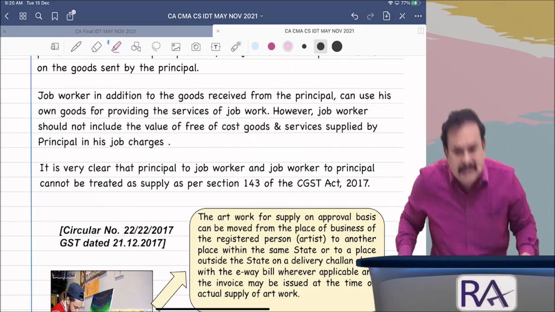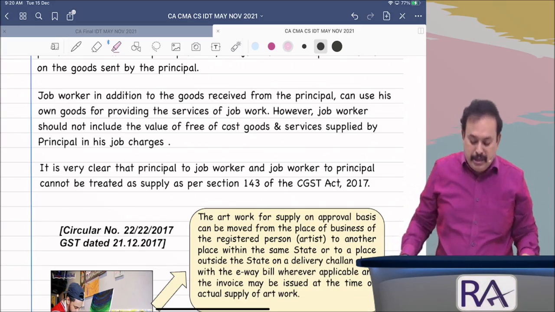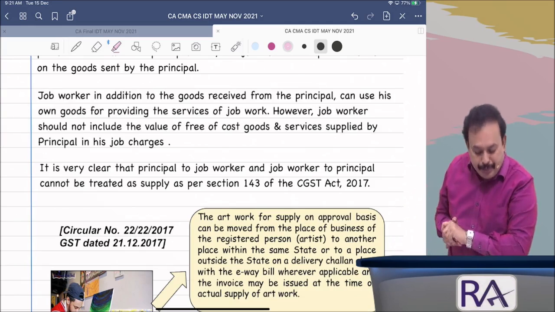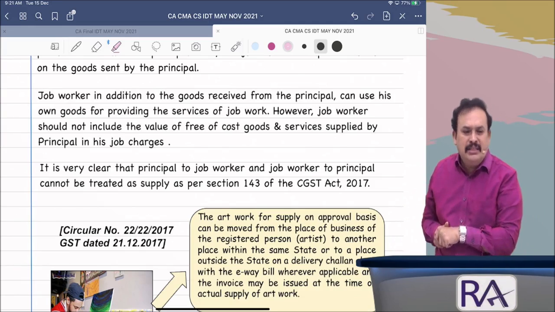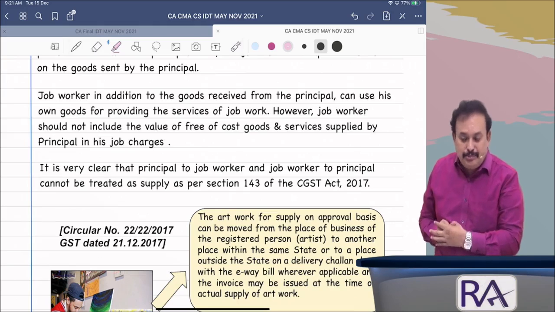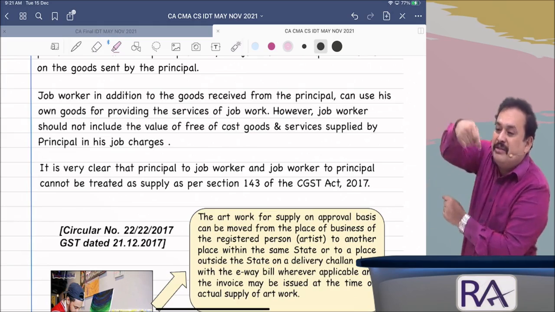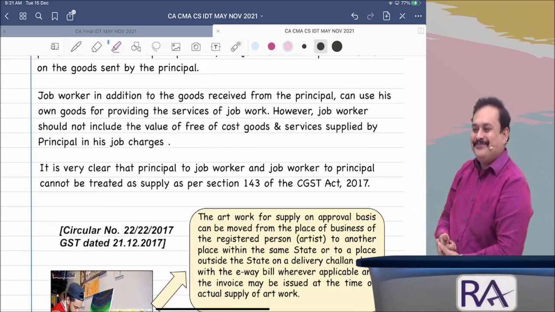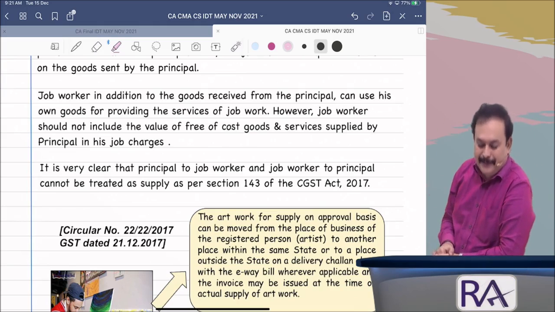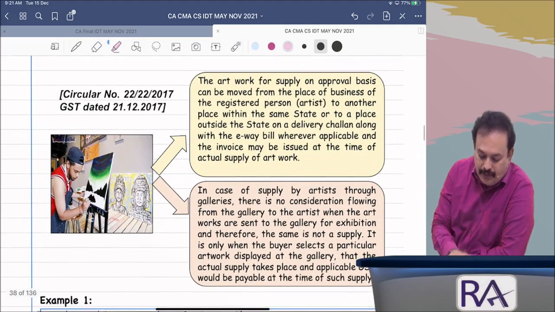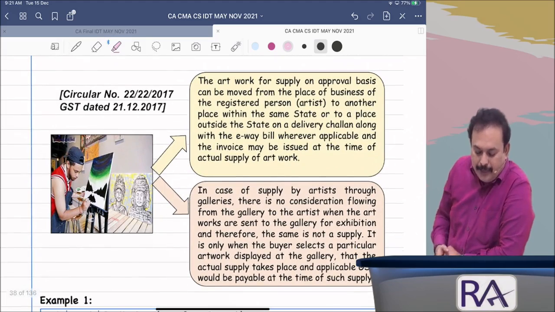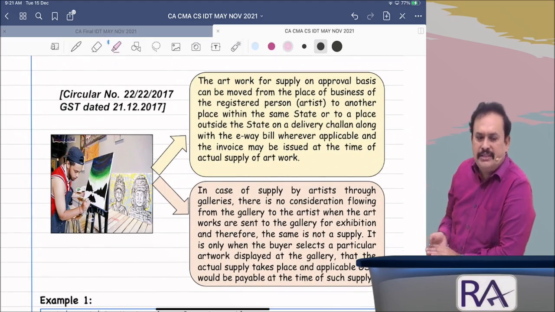It is very clear that principal to job worker and job worker to principal cannot be treated as supply as per section 143 of the CGST. This point I clarified in the previous lecture itself. Got the clarity, my dear? Now one point I am bringing here, my dear. Here, goods sent on job work.